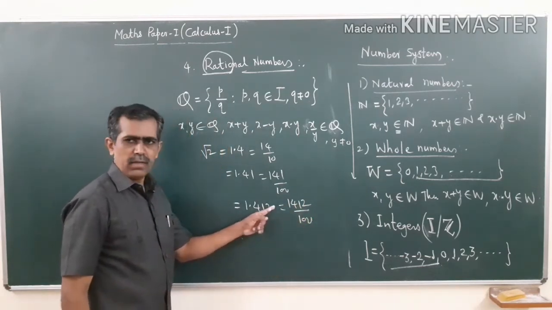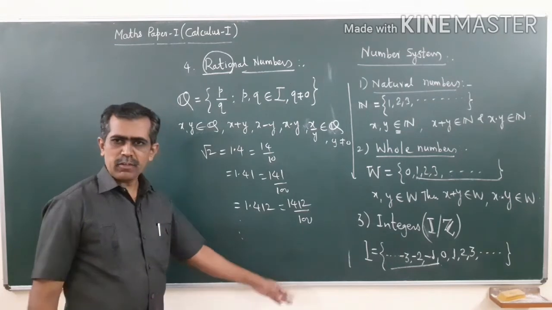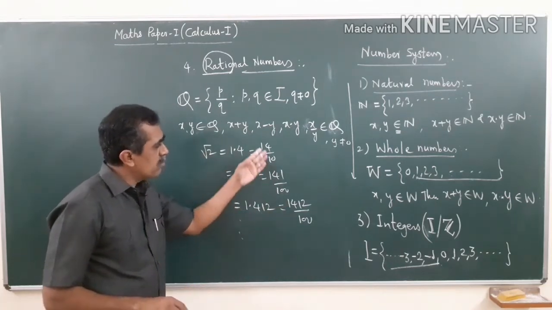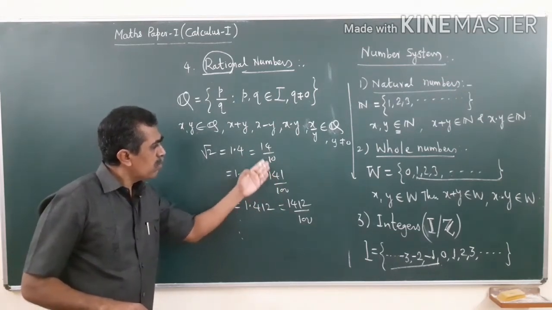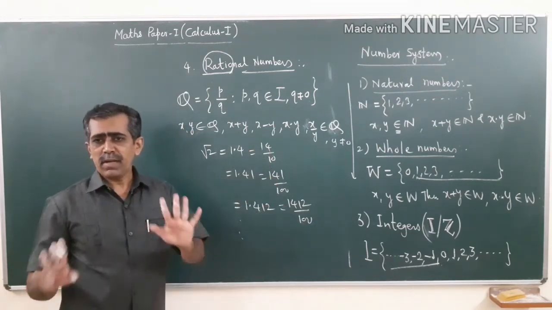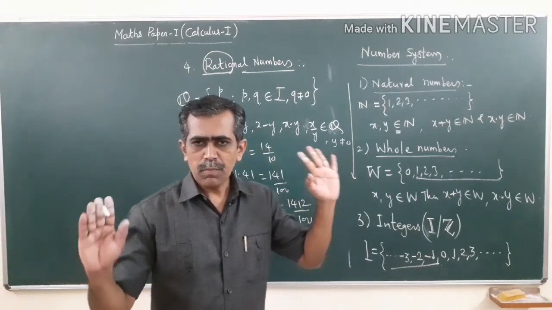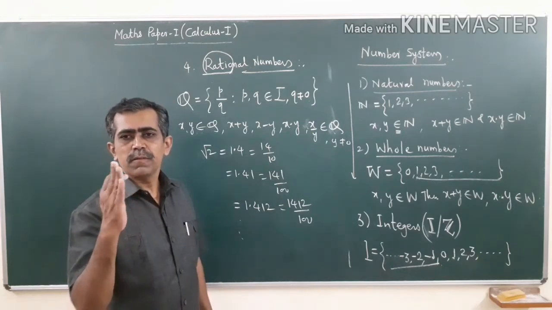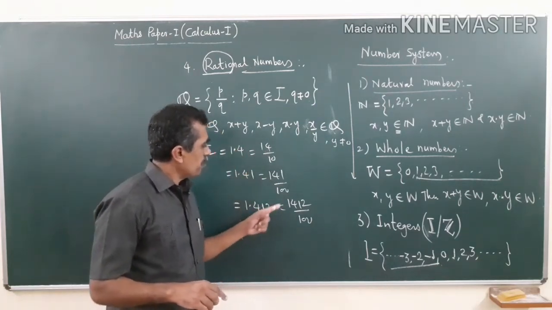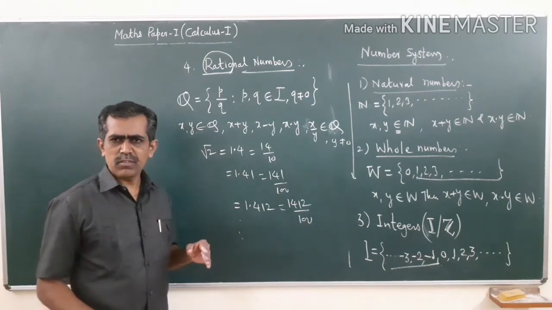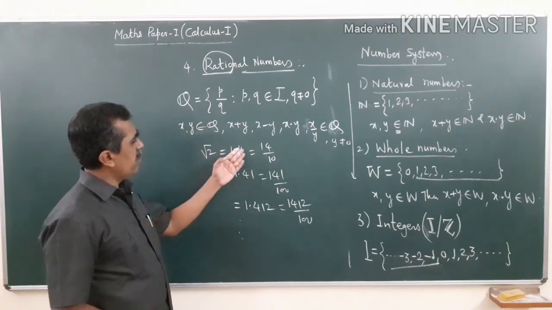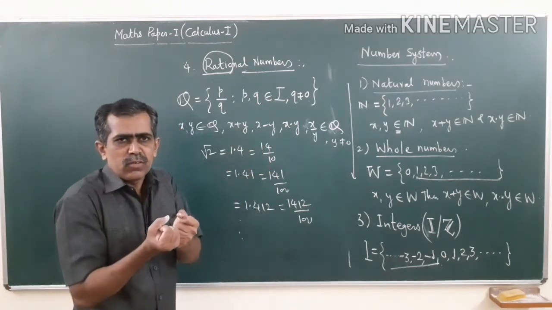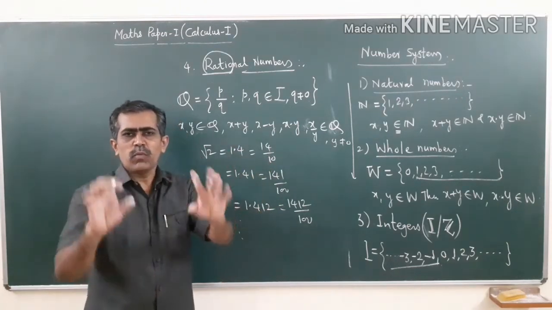You write up to 3 decimals, up to 4 decimals, you will get a different expression. See, the number is the same. The same number can be expressed as a division of two different numbers, and in mathematics that is not possible. If you have any rational number, then it can be expressed as a division of precisely two numbers. But there are certain numbers which cannot be expressed as a division of exactly two fixed numbers. They can be expressed like this as per your choice.